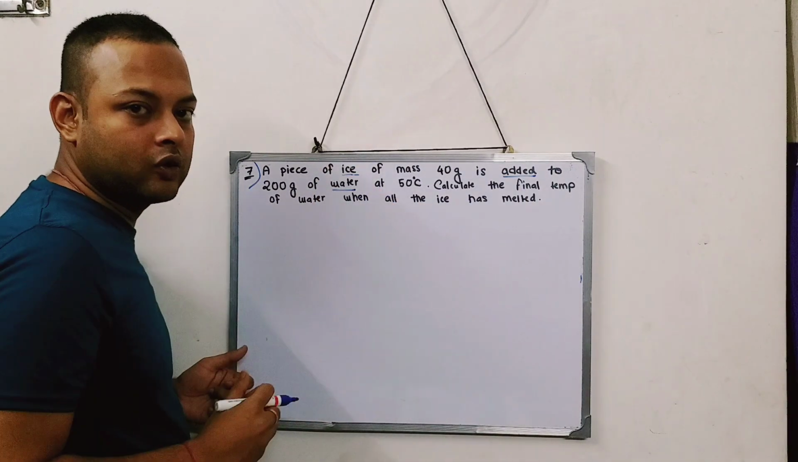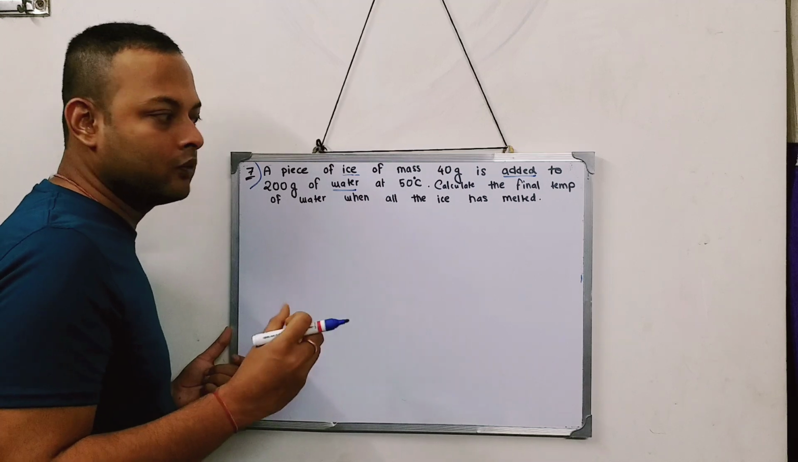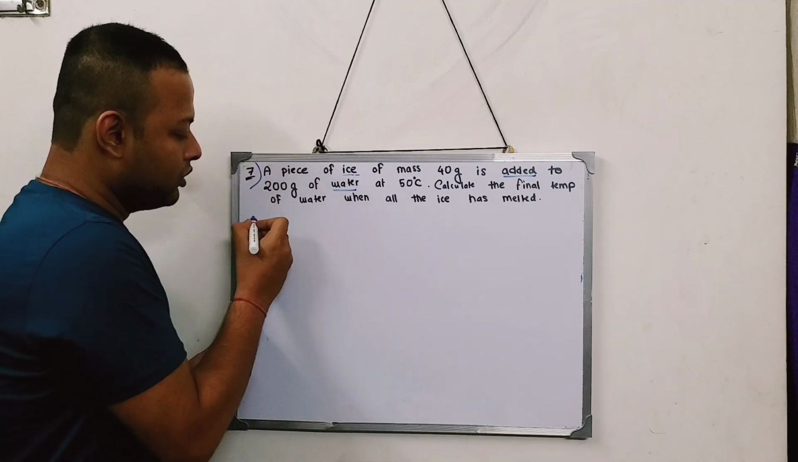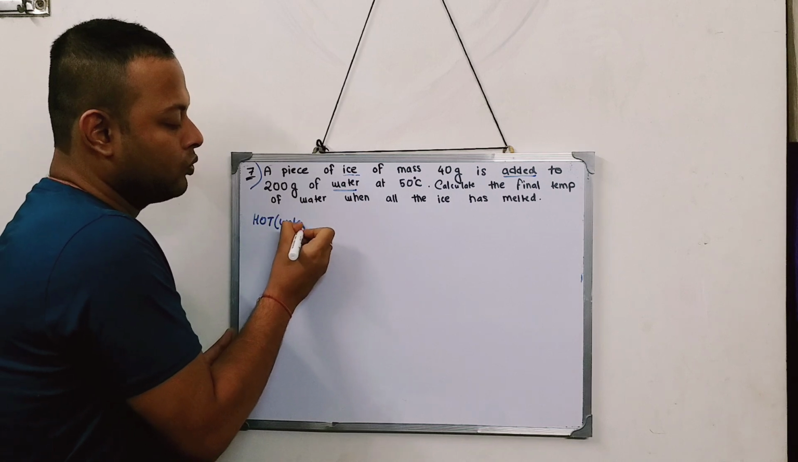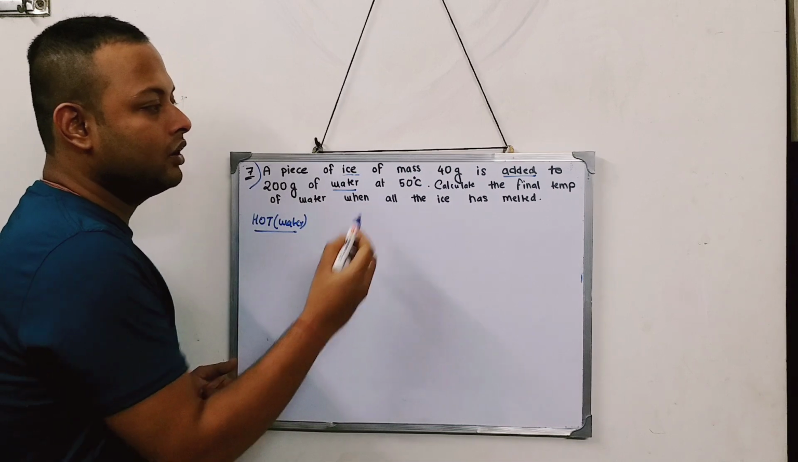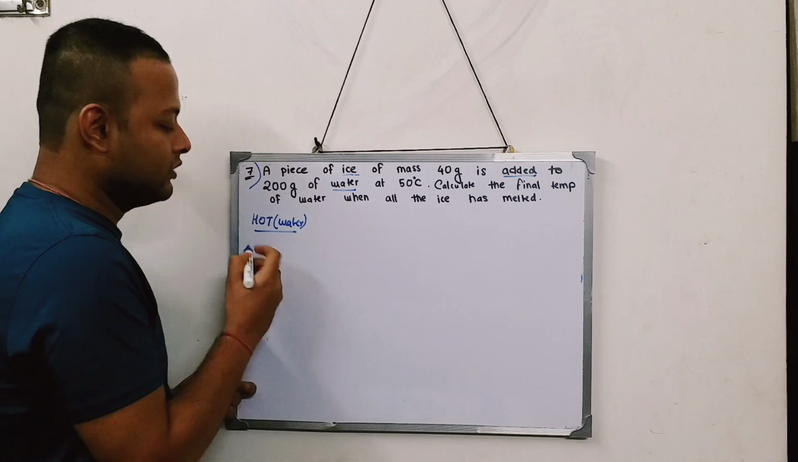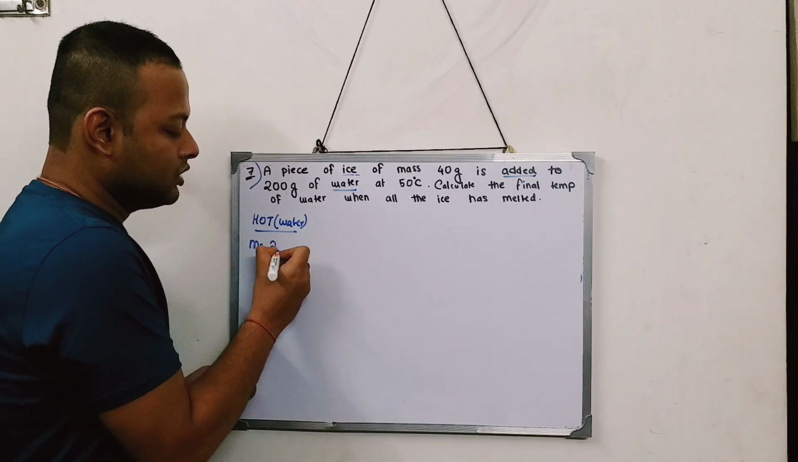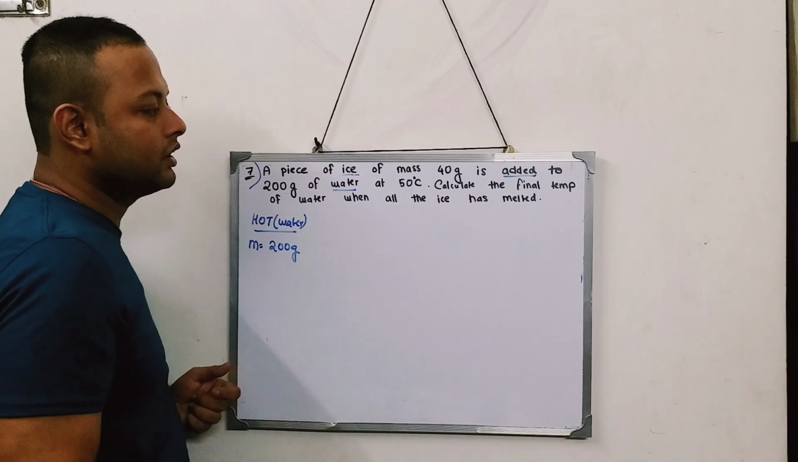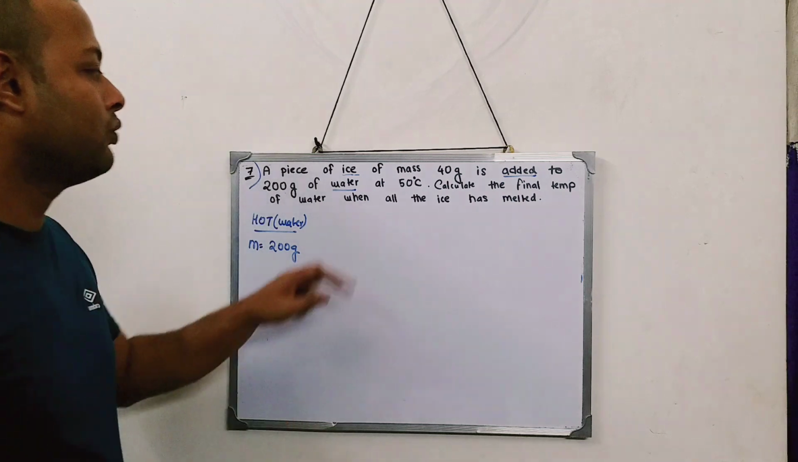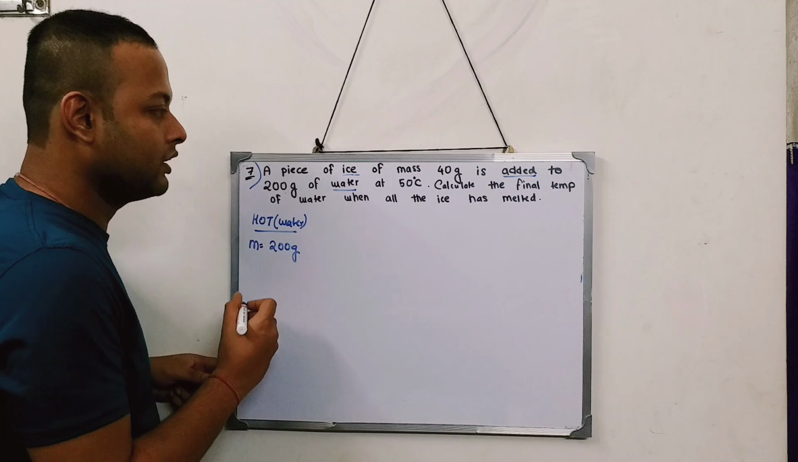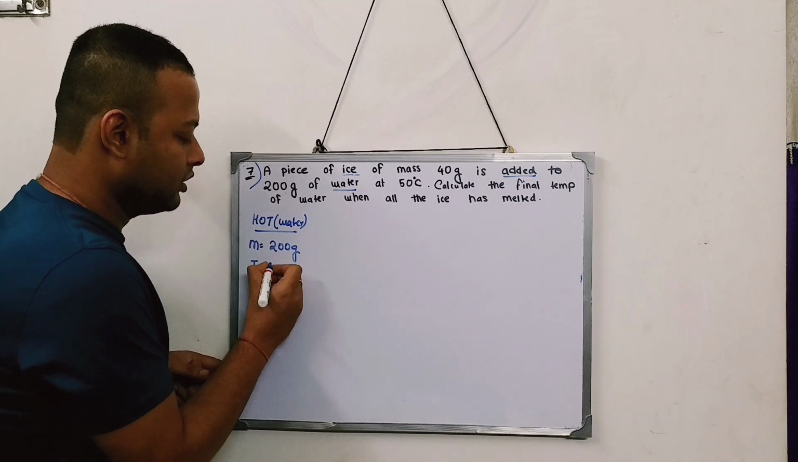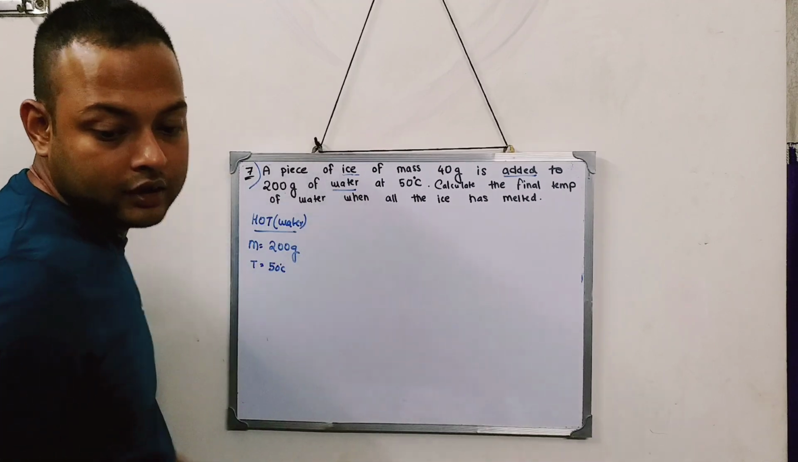If ice is added to water, then I have to find out which is the hot body and which is the cold body. So the hot body will always be the water. The mass of the water is given as 200 gram of water. And what is the temperature of water right now? The temperature of water is given as 50 degrees centigrade.